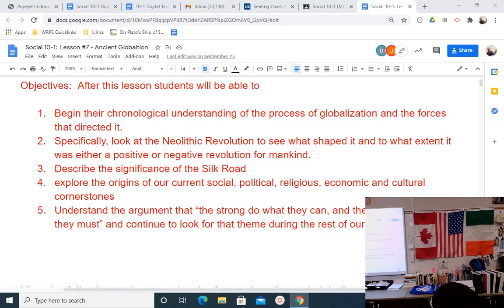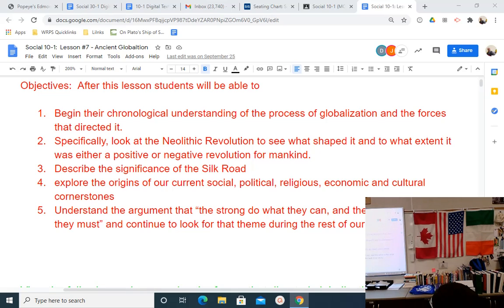So what we want to do when we're looking at ancient globalization, when we're looking at the Greeks or the Romans or the Egyptians, is say, what's their cornerstone? Why did they build a society? What's the purpose of their empire, their city-state? What's the block that they built around? Maybe a capitalist society is built around the cornerstone of self-interest. Do what's good for you, and that'll benefit everyone, right? Well, what was the cornerstone of the Romans? What was the cornerstone of the Spartans or the Athenians?